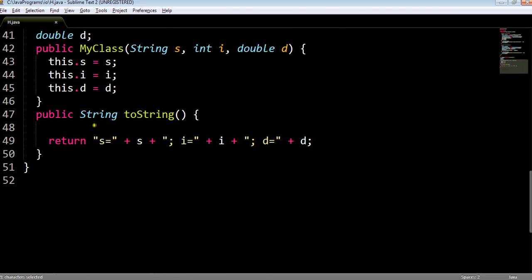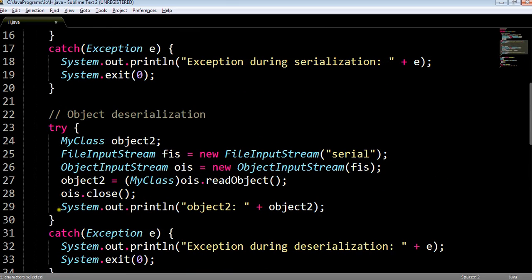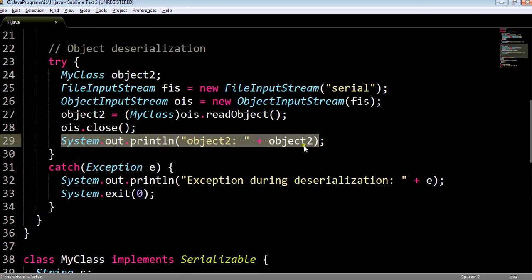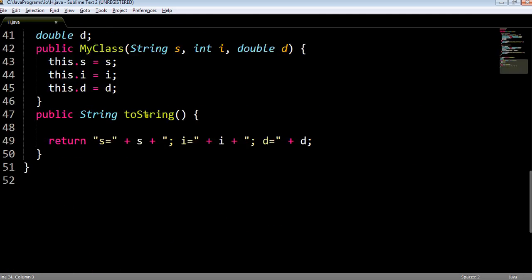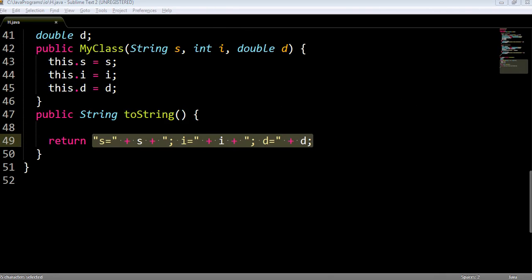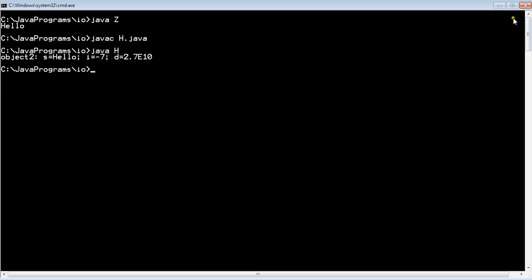So whenever I try to print the object, like here System.out.println(object2), this object is of type MyClass, so it will automatically call the toString method of class MyClass. Now this toString method is returning a string. What type of string? This type of string. So this will get printed.